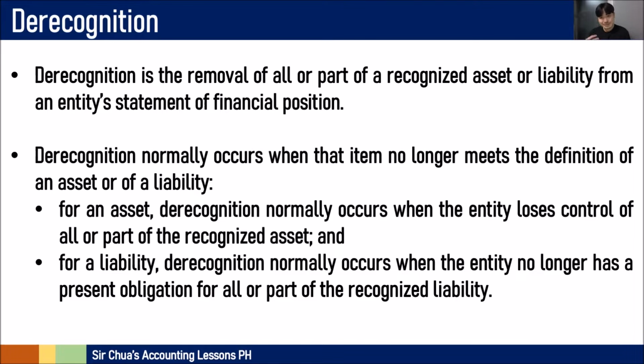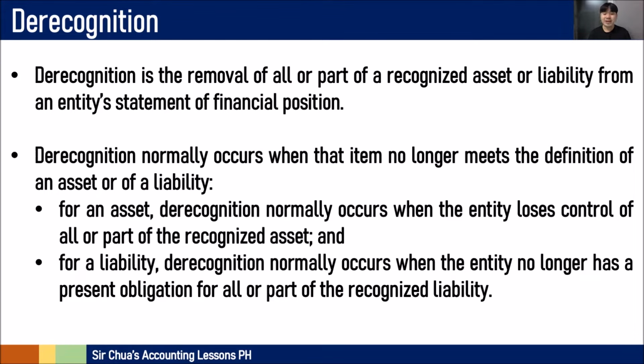Derecognition is basically the opposite of recognition, which is the removal of all or part of a recognized asset or liability from an entity's statement of financial position. So when you recognize, you put them in the statement. When you derecognize, you remove them from the statement. Derecognition normally occurs when the item no longer meets the definition of the asset or liability. And when it no longer meets the definition of an asset or a liability, you have to remove it in the statement of financial position.